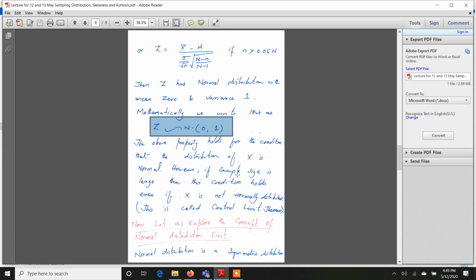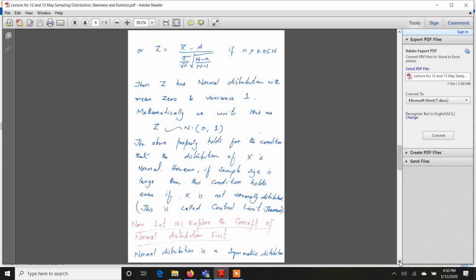But if the sample size is large, then even if the actual distribution is not normally distributed, in easy words, even if there are outliers in the actual population, but your sample size is very large, then the z-score will be distributed normally, irrespective of whether there were outliers in the population, whether the population was non-normal or not.